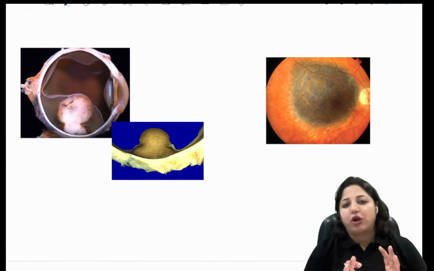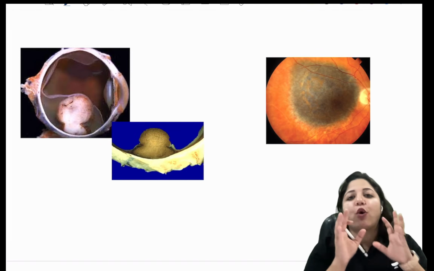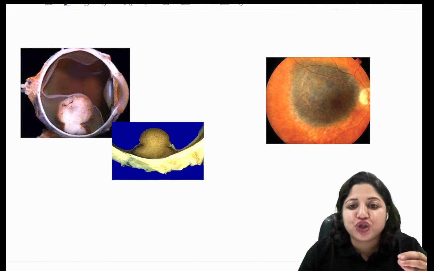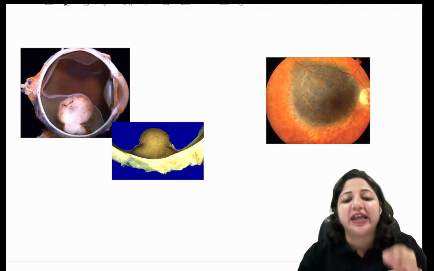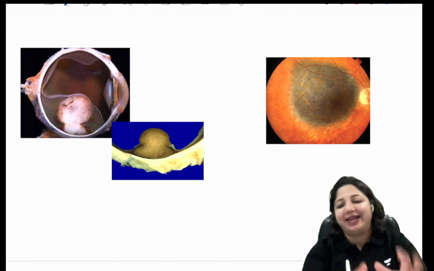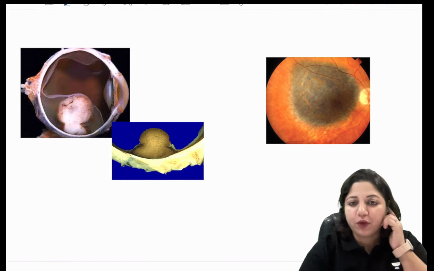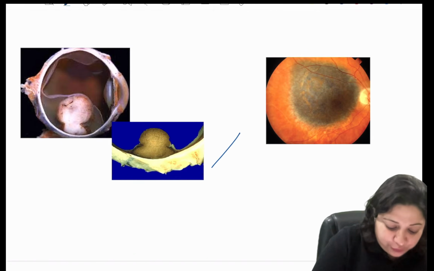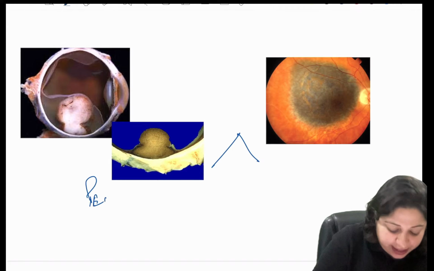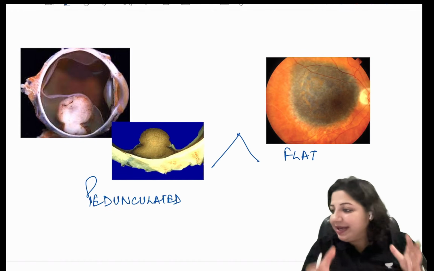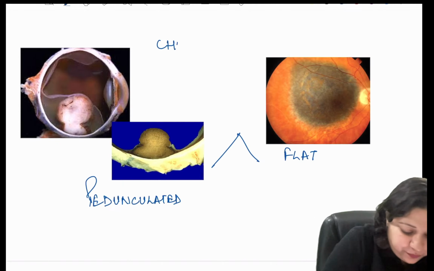Now, what you see on the screen, can you tell me what image is being seen here? Which tumor is this? It is the most common primary intraocular malignancy of adults. What do you see on your screen? It is of two types: it is either pedunculated or it is flat. So what am I?